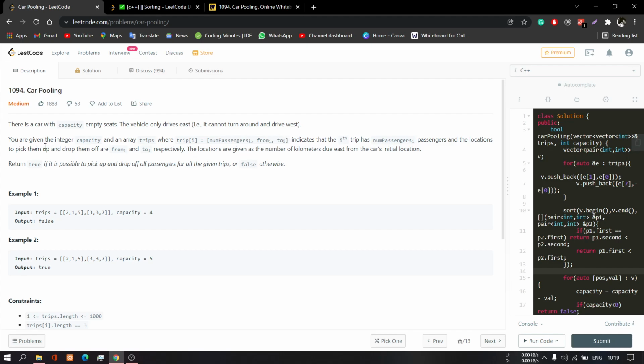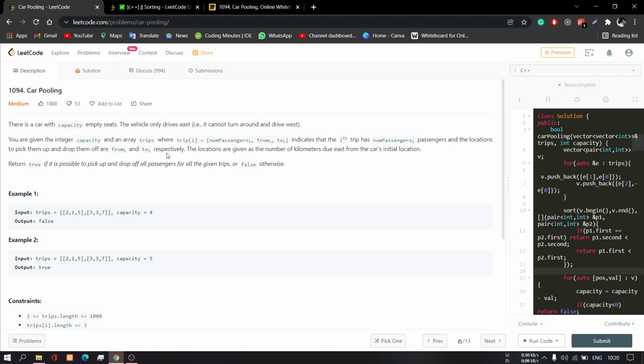You are given the integer capacity and an array trips, where trips[i] equals numPassengers[i], from[i], to[i]. It indicates that the ith trip has numPassengers[i] passengers, and the locations to pick them up and drop them off are from[i] and to[i] respectively. The locations are given as the number of kilometers due east from the car's initial location. Return true if it is possible to pick up and drop off all passengers for all the given trips, or false otherwise.